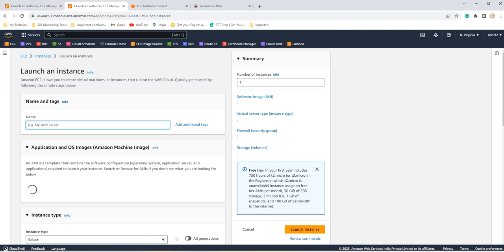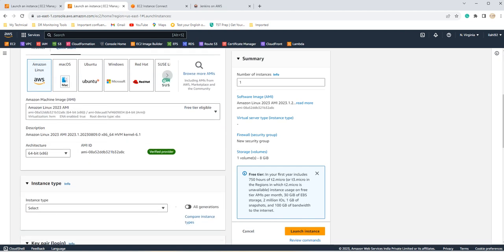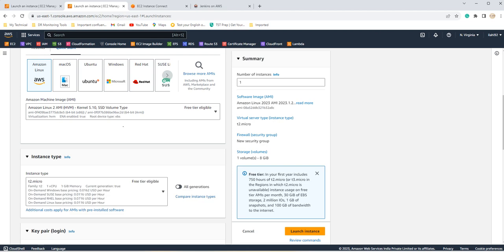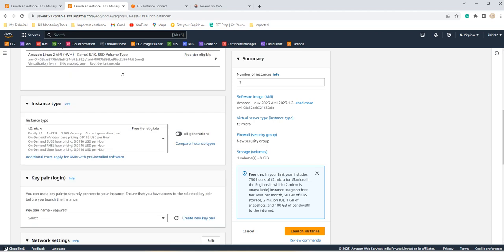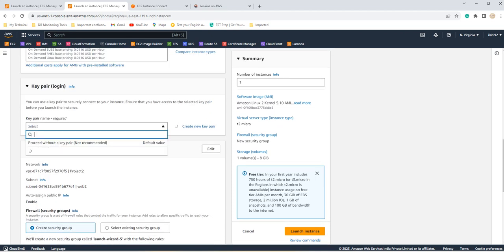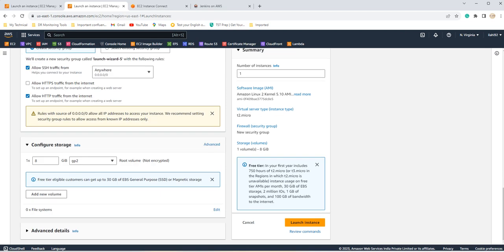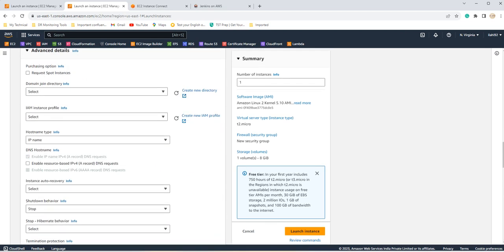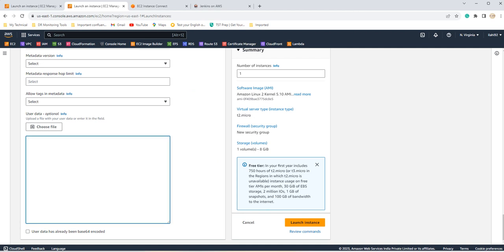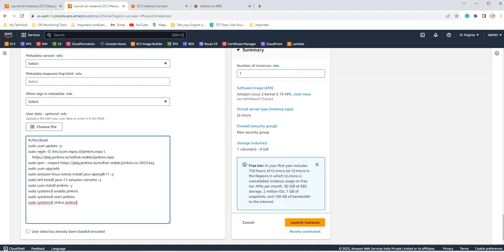Type the name for your machine. In this case, we will type Jenkins. Select the operating system AL2, and we can proceed without the key pair. Allow HTTP and go to advanced. In user data, just copy paste this file. Launch.